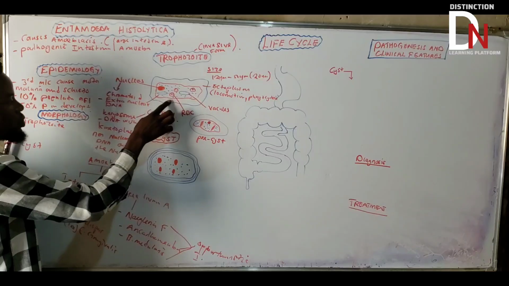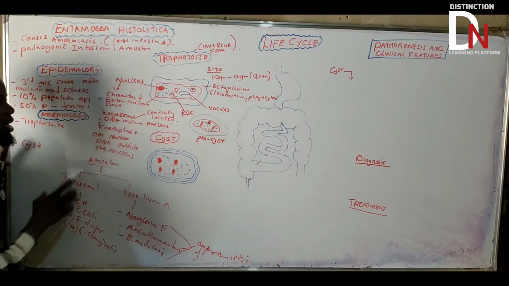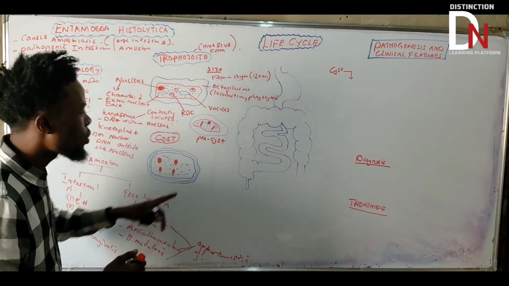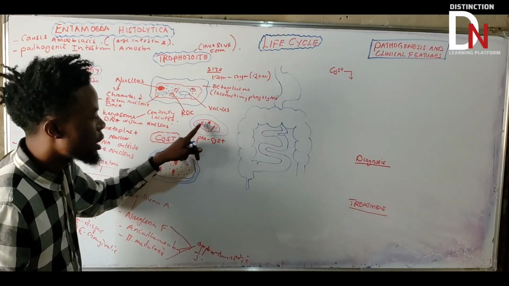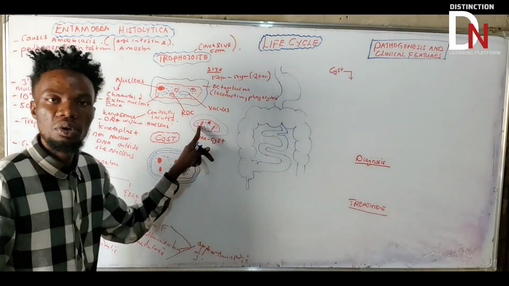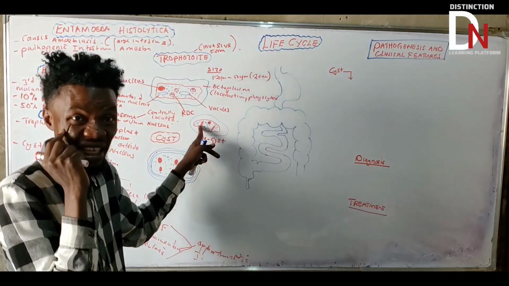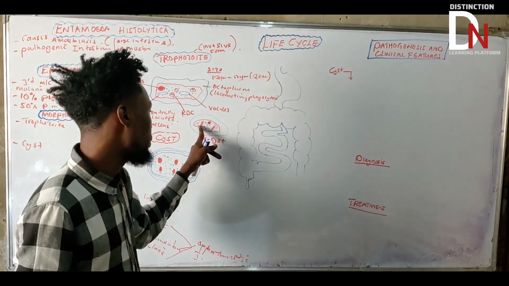Remember, here I didn't talk about the chromatoid body. I just talked about the chromosome. On the precyst, that's why you are going to see these two important structures. What do we call these? These are what we call chromatoid bodies. These are the ones that are going to have DNA, which is outside.